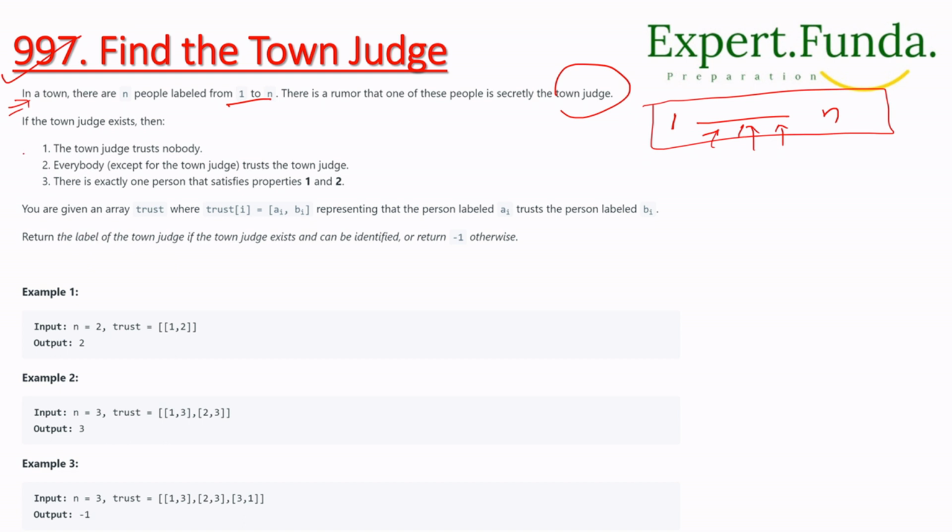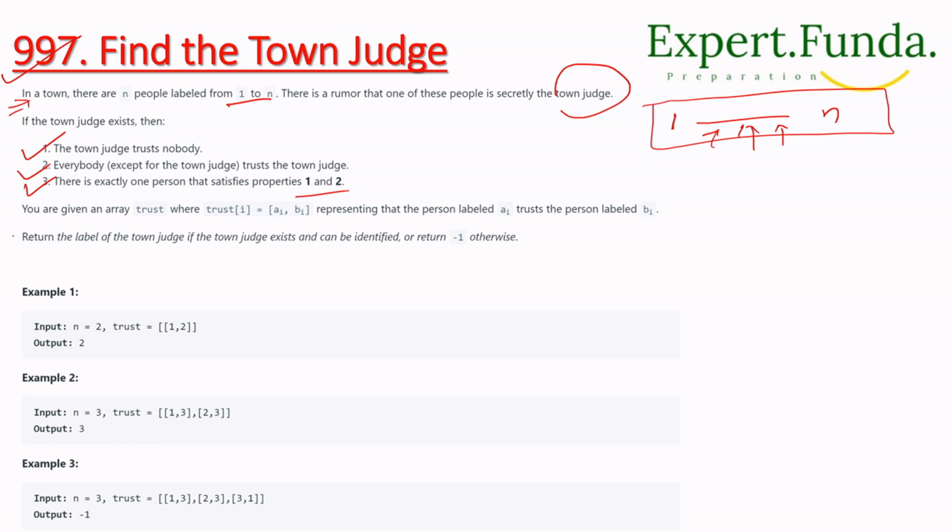Now we have to find if the town judge exists. Then, first, the town judge trusts nobody. Second, everybody trusts the town judge except the town judge. Third, there is exactly one person that satisfies properties 1 and 2.